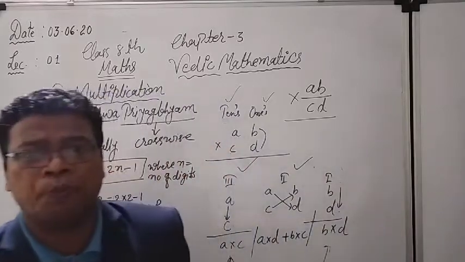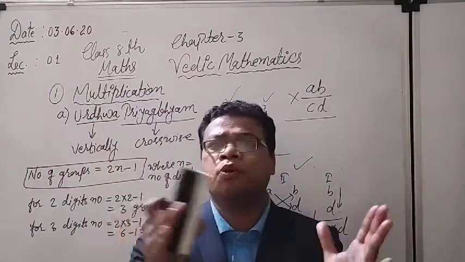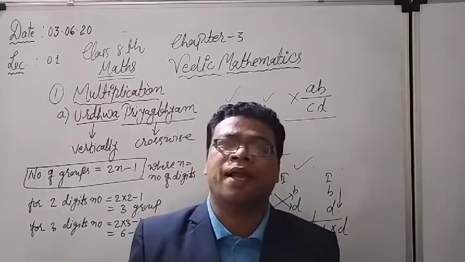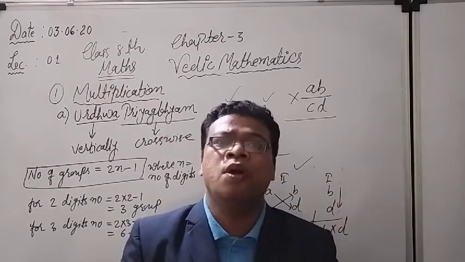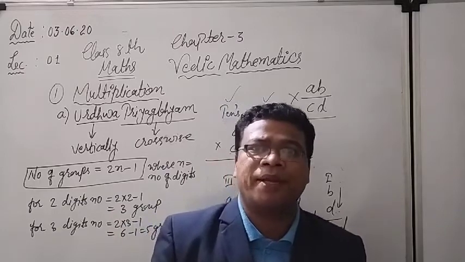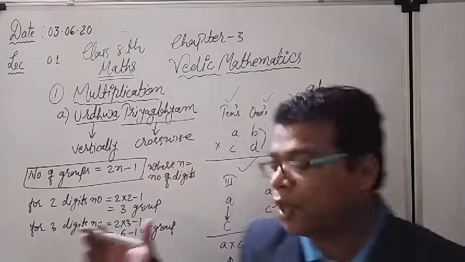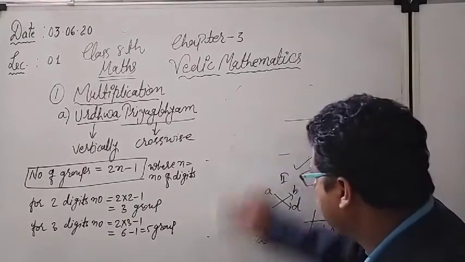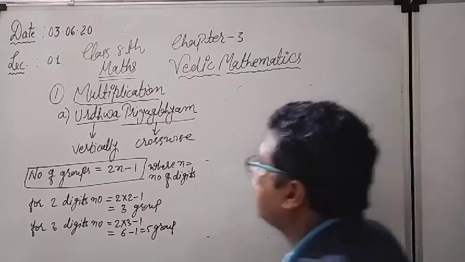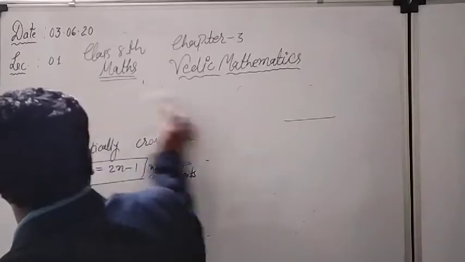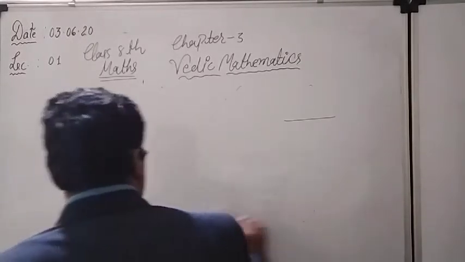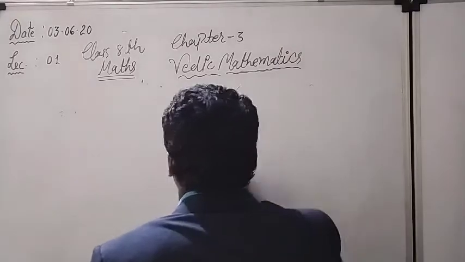But in the middle group, again I have to consider both the digits one by one, and crosswise I have to multiply, and their addition I have to do for the middle group. Right now I will consider some examples, and with the help of the examples you will understand better. Look here. Right now I am rubbing the board. So many examples we can do one by one. Very easy method.